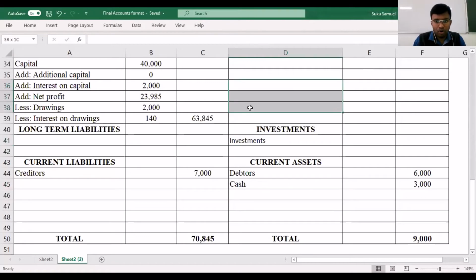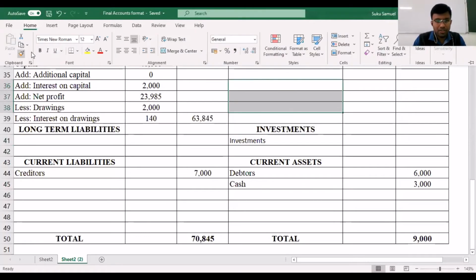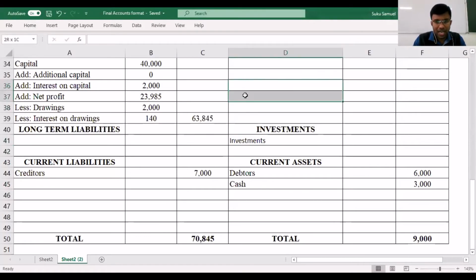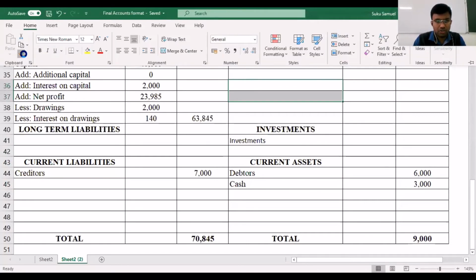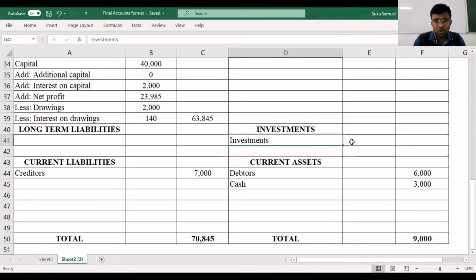Now one very important aspect that you have to remember is, with respect to the investments, we have an adjustment. The adjustment was that we have accrued interest, and that accrued interest we will have to add.